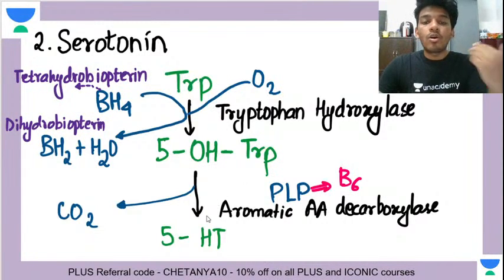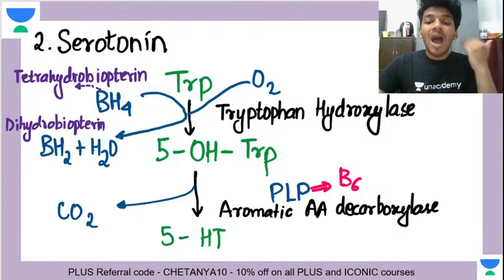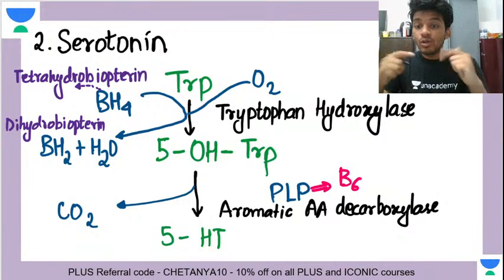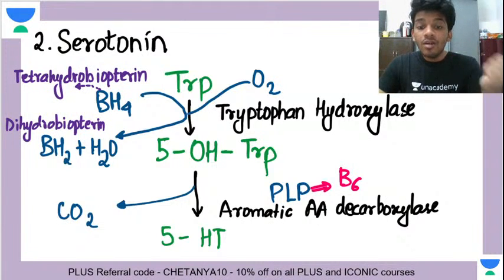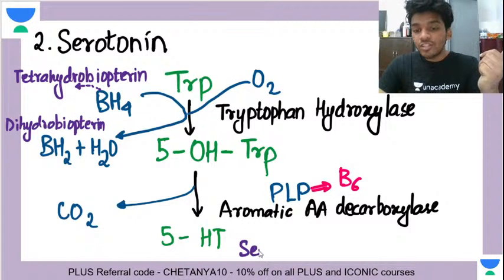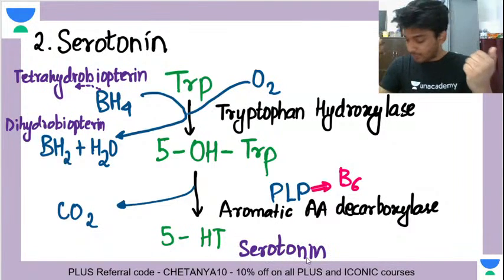Once it gets decarboxylated, it is called 5-hydroxytryptamine. You can see it is tryptamine, so it is an amine. It is 5-hydroxytryptamine, and that is another name for serotonin. So you will always see serotonin being represented as 5-HT. Now you know the meaning of 5-HT, 5-hydroxytryptamine.